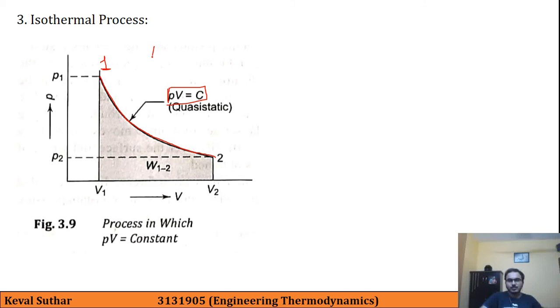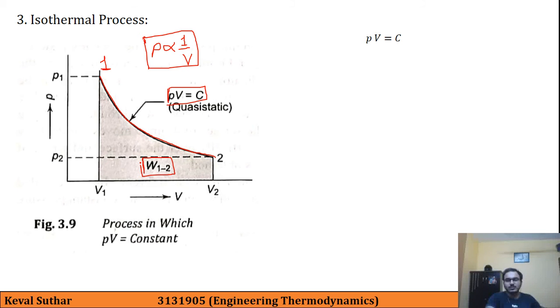So here P is proportional to 1 divided by V. One term will increase and the second term will decrease. Initial values are P1 V1 and final values are P2 V2, and the area under this curve, that is this highlighted area, is the displacement work W12.